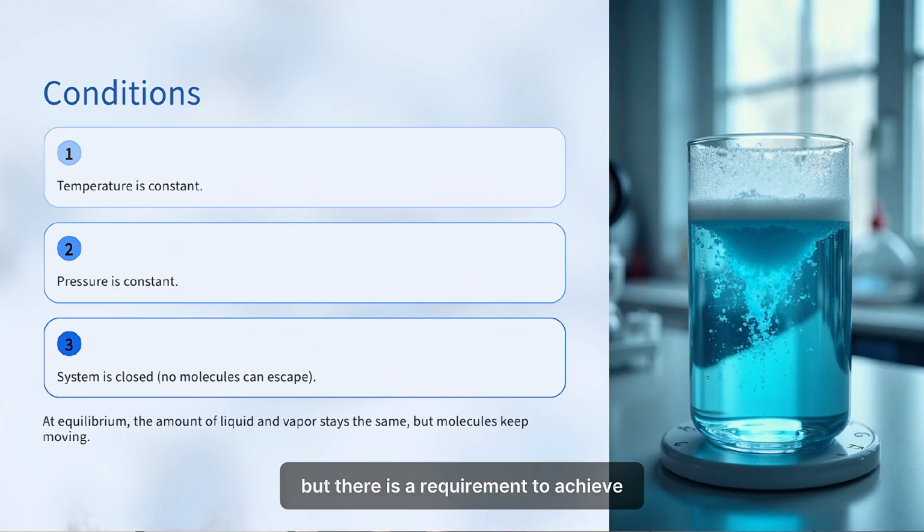But there are requirements to achieve dynamic equilibrium. First, it happens only in a closed system, because when the system is closed, no vapor molecules escape from the system. The second requirement is that the temperature must be constant, and the third requirement is that the vapor pressure must be constant.